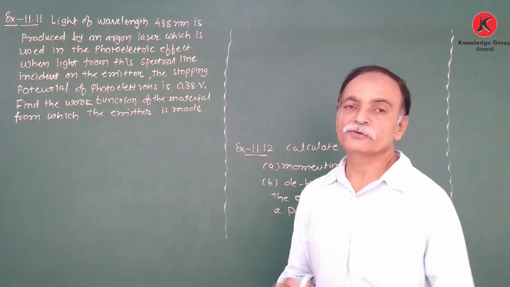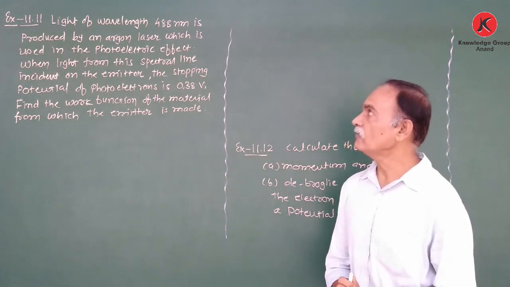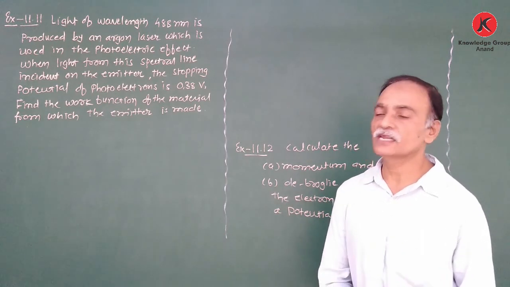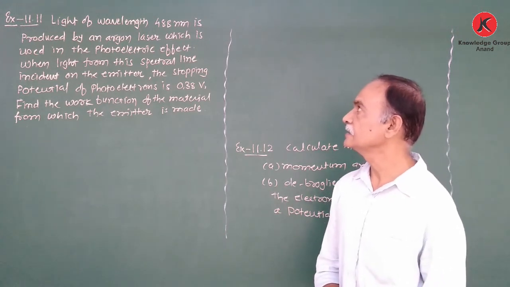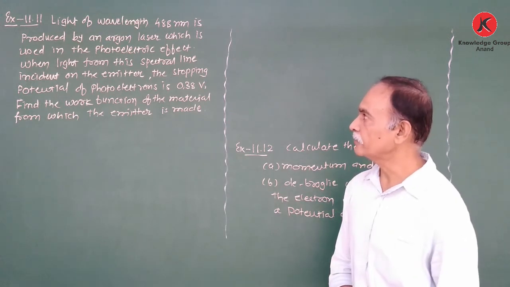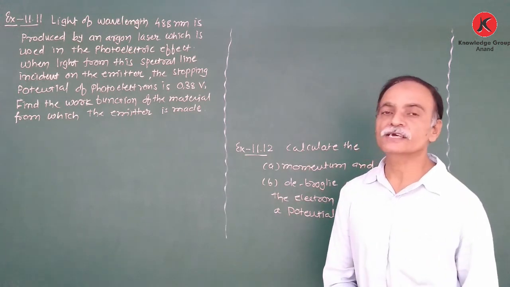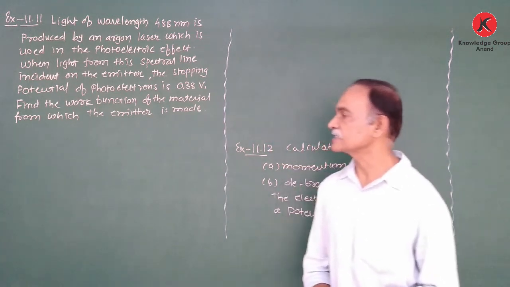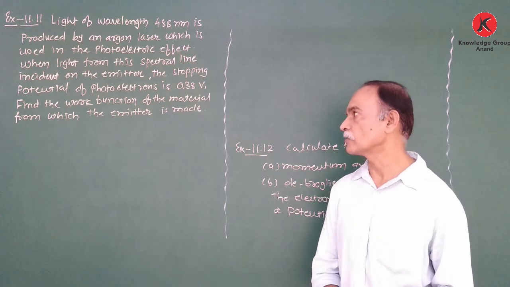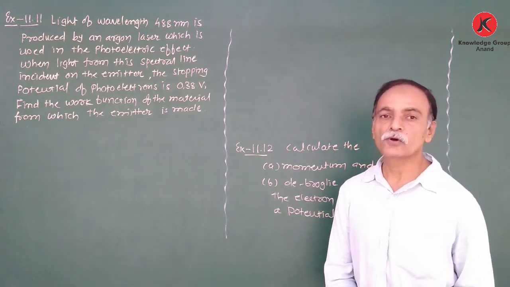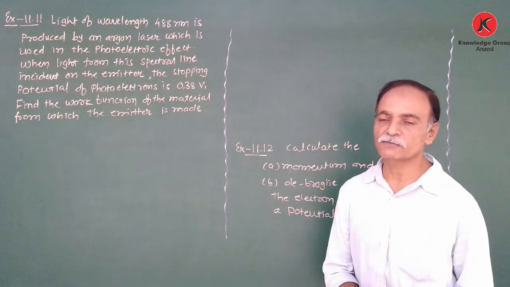Now, the 11th numerical of the exercise. Light of wavelength 488 nanometer is produced by an argon laser, which is used in the photoelectric effect. When the light from this spectral line is incident on the emitter, the stopping potential of photoelectrons is found to be 0.38 volt. Find the work function of the material from which the emitter is made.